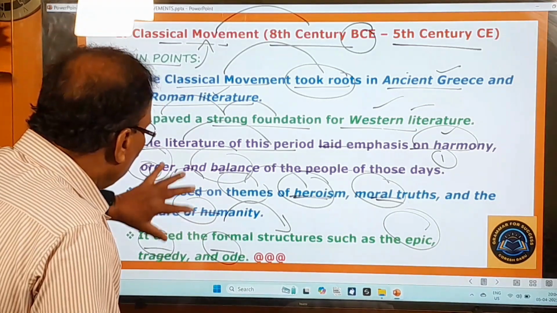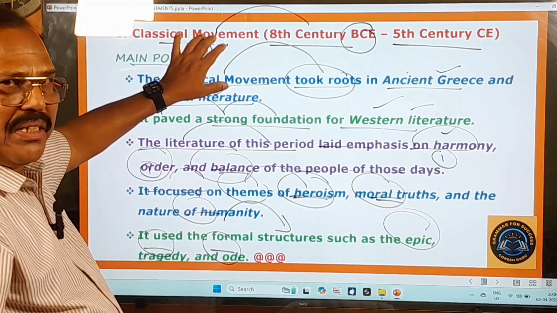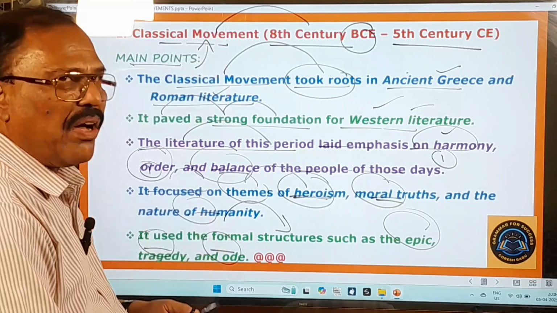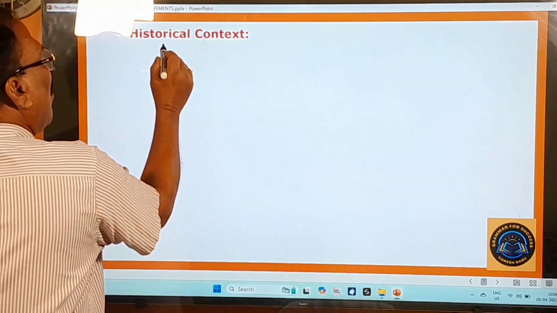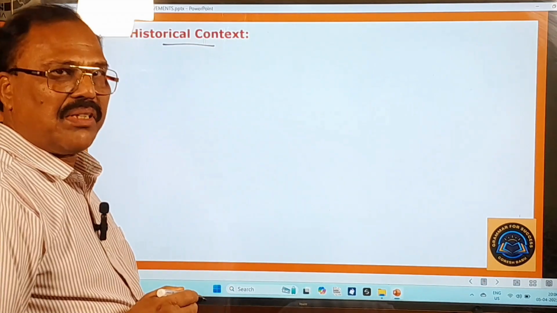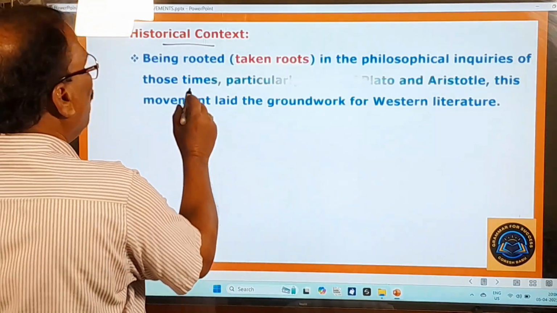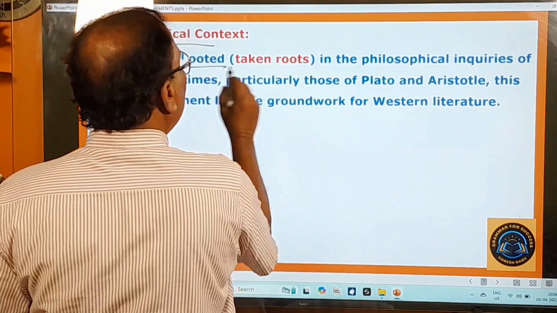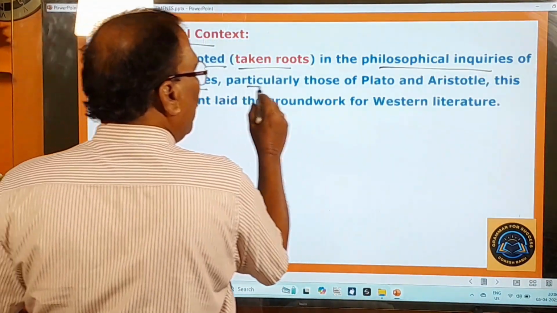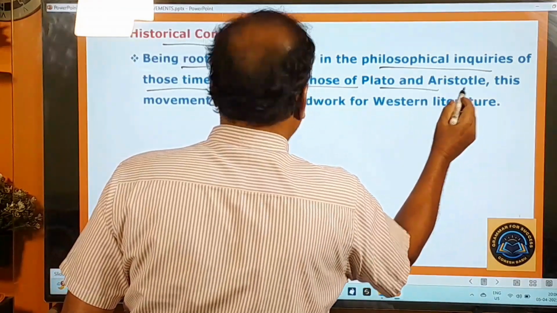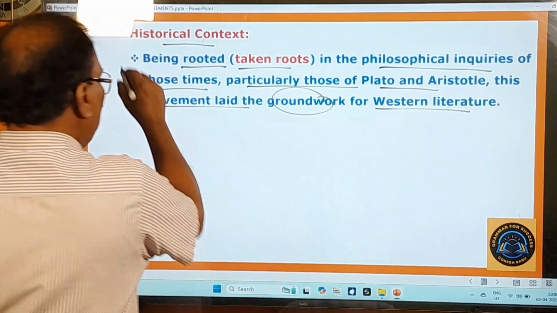So these are all very, very important points about the classical movement. Okay, right. Now you move on to learn other important things of this movement. Historical context. What is the historical context of this classical movement? Here you pay attention. Being rooted, that is, taken roots in the philosophical inquiries of those times, particularly those of Plato and Aristotle. This movement laid the groundwork for Western literature. So this is very important.